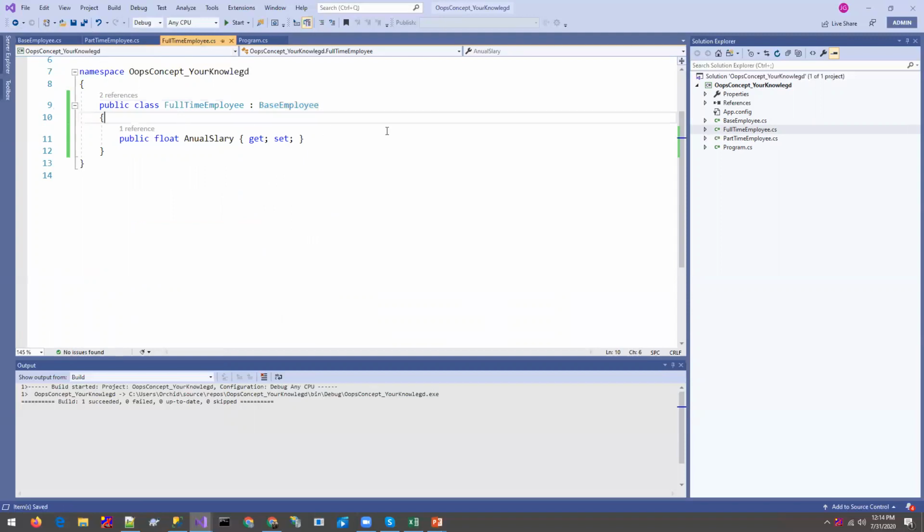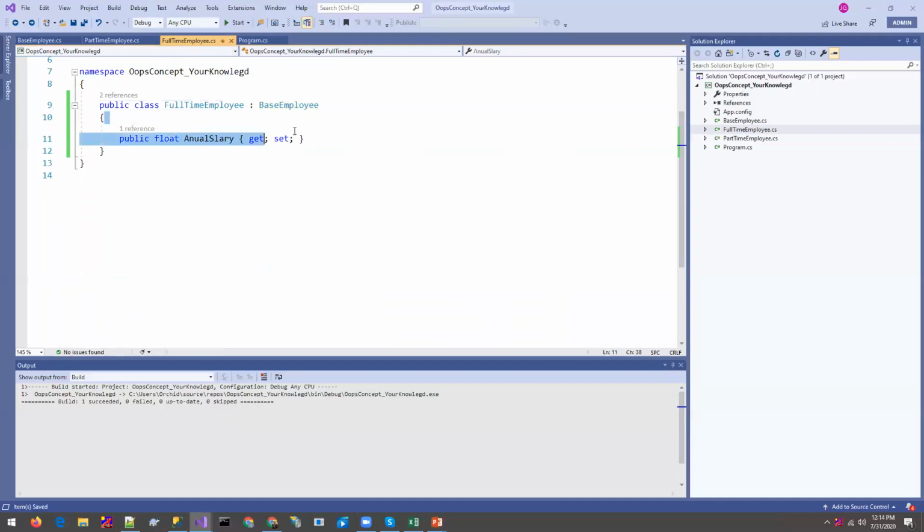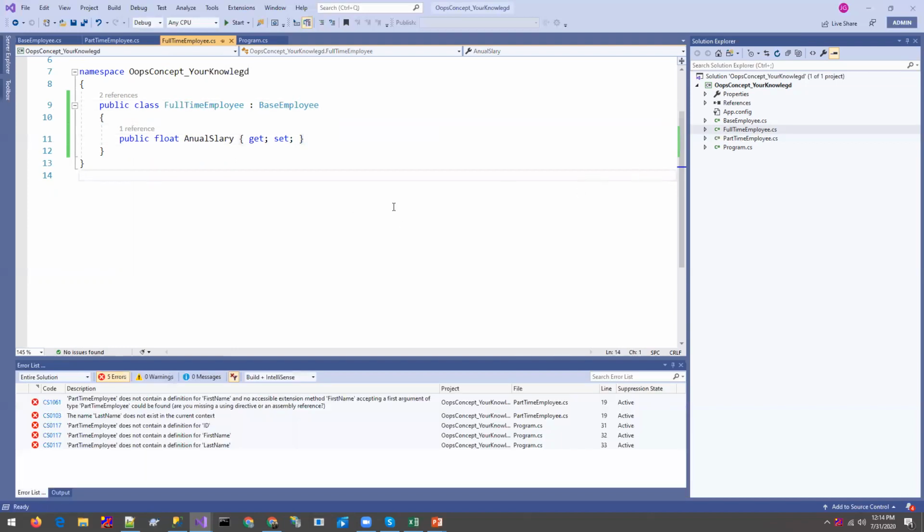So automatically all the data members and member functions of this class are going to be virtually here. So this is inheritance: we can use one class's data members or member functions in another class, right? This is the derived class and this is the base class. So let's check out the output. We have moved the properties and inherited, and let's get the output.